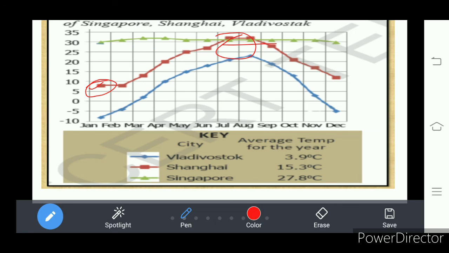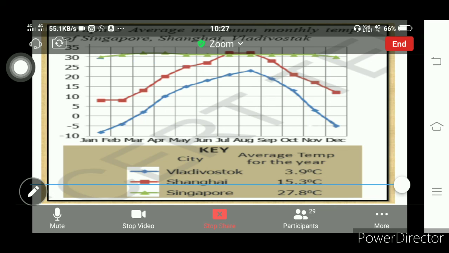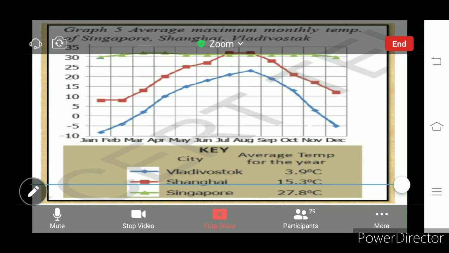And coming to Vladivostok, which is shown with blue color, this one, what do you see? The temperatures are very low. Here it is minus 10 degrees centigrade in the month of January, and the highest temperature is 15 degrees Celsius. Okay, so there is low temperature at Vladivostok, which is further near to the north. This is how the temperature is recorded at different places.